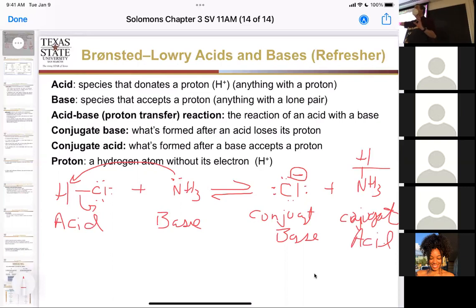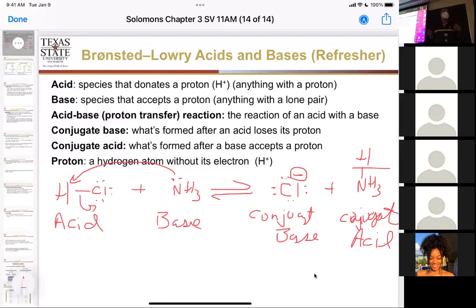Okay, so your acid always becomes the conjugate base. And because of equilibrium, if it's the conjugate base, it'll turn back into its acid. The base always becomes the conjugate acid. And because of equilibrium, it always goes back to its base. So we have that equilibrium going between the acid and the conjugate base, and the base and the conjugate acid.